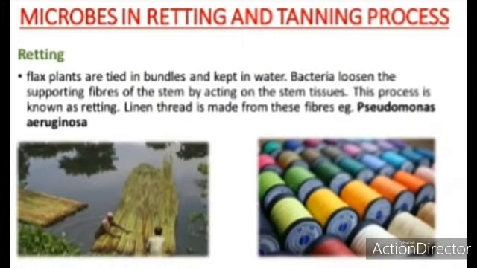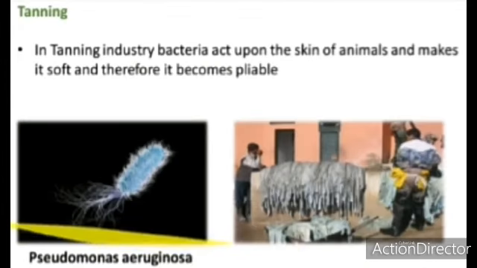Bacteria loosen the supporting fibers of the stem by acting on the stem tissues. This process is known as retting. By the process of retting, linen thread is made. This is the linen thread. The example is Pseudomonas aeruginosa.